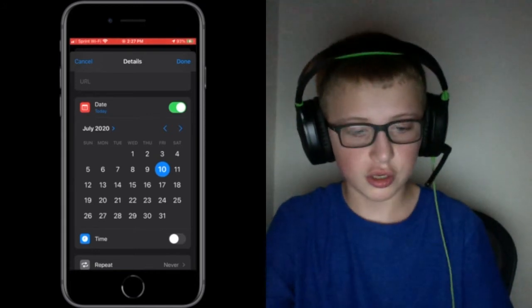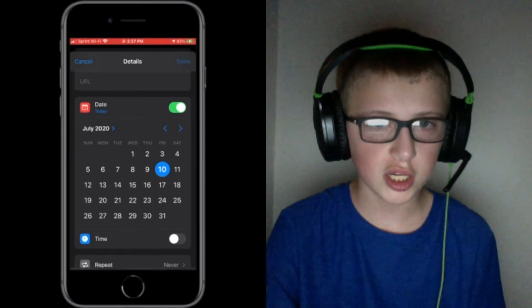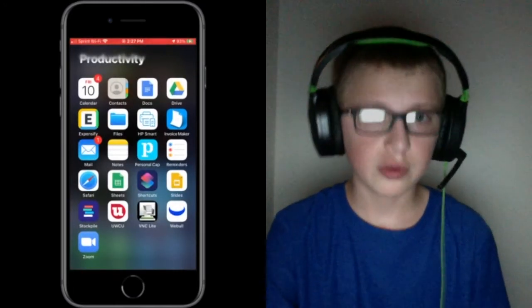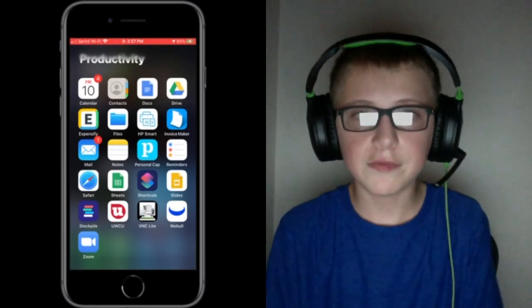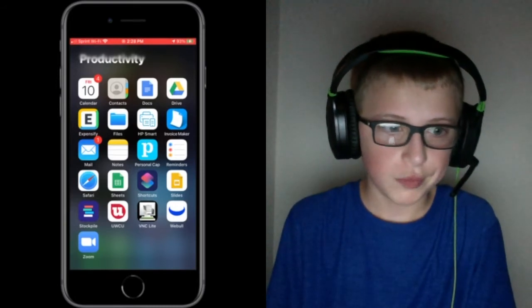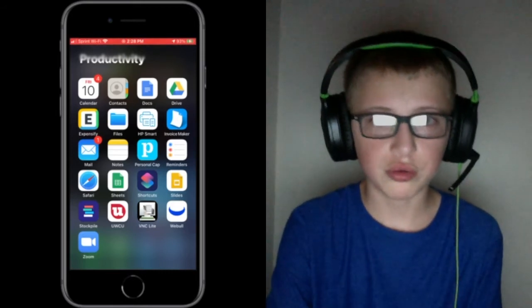New time picker. This is really cool. And I did notice it in calendar. I'm not sure if that was even talked about. And I can show that. Actually, I won't. You get the point. But also, you're supposed to be able to set default email and browser apps, Gmail, Google Chrome, Google, etc. You can't actually do that yet, though. There's no option to do such a thing.